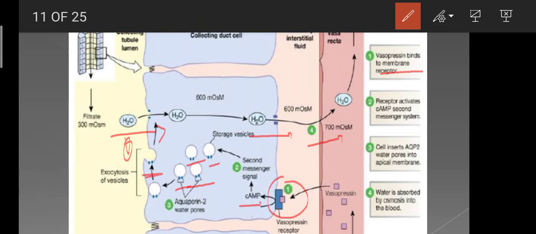Now look at this second step. The receptor activates the cyclic AMP second messenger system. Then the cell inserts aquaporin 2 water pores into the apical membrane. The apical membrane is also known as the luminal membrane. Then the water is absorbed by osmosis into the blood.